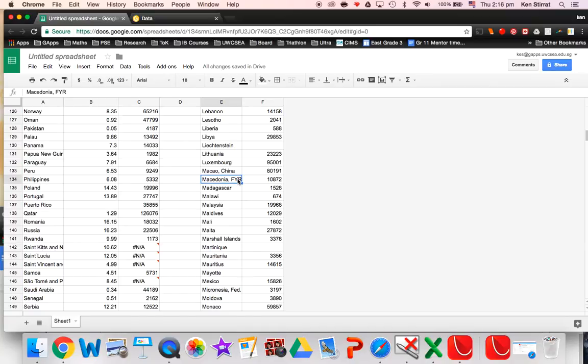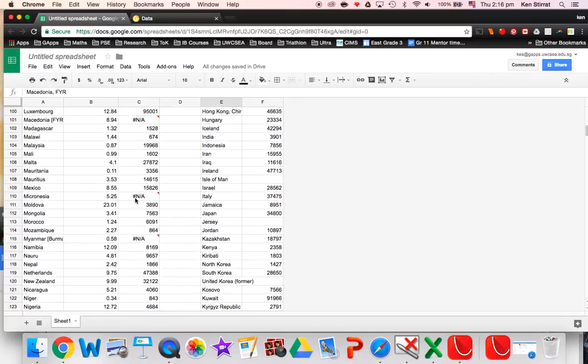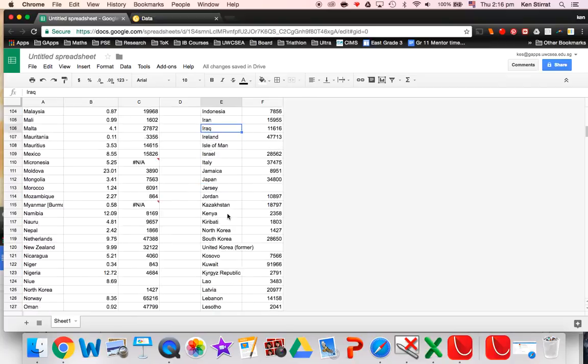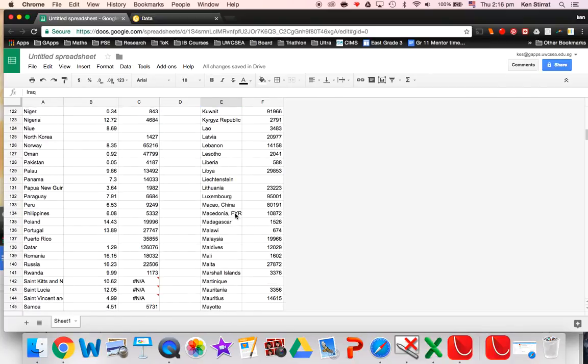Macedonia FYR. It's here, but is it a different spelling because it got a comma in the wrong place? So let's have a little look here at the missing ones. There might still be a few problems, but maybe we can narrow it down. If the spelling's not the same, you see, it's got a square bracket here, but a curved bracket here, I think, and no bracket at all here. So if it doesn't match exactly the same spelling, it's not going to grab the GDP for this country.